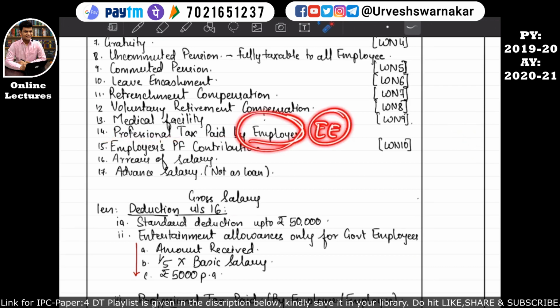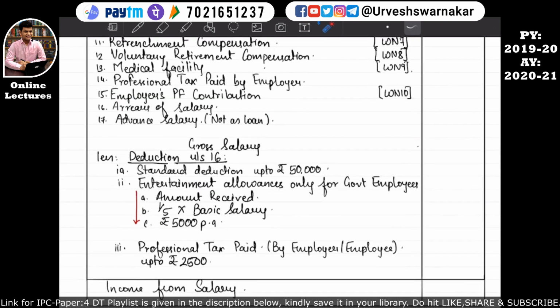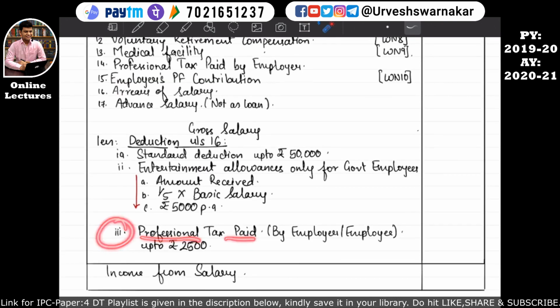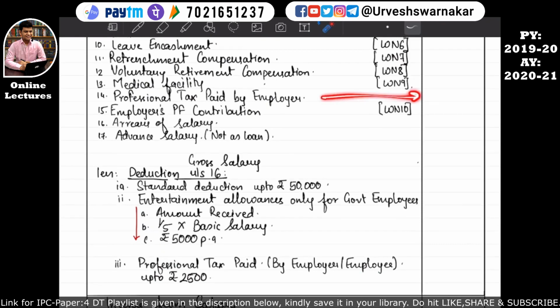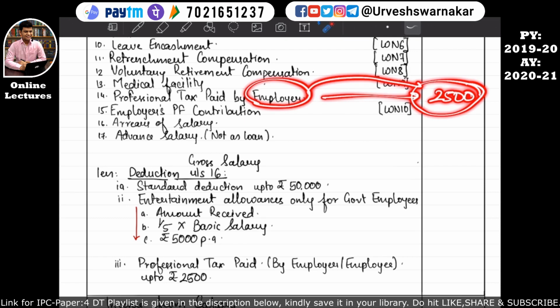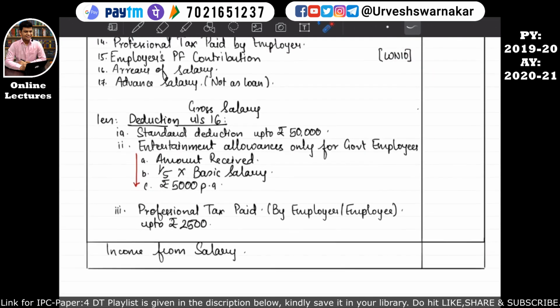But if the employer is bearing it, that's why it has been included in the income from salary of the employee. I hope this is quite clear. But if the professional tax is paid by the employer or by the employee, there is a deduction available under section 16, subsection 3, which says professional tax paid by either employer or by employee will be reduced up to rupees 2,500. So if we add 2,500 over here, for example professional tax paid by the employer, and we add 2,500 over here, we will get a deduction of rupees 2,500 here. I hope this is quite clear.